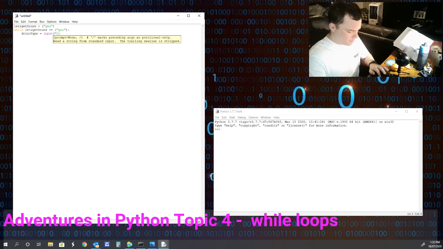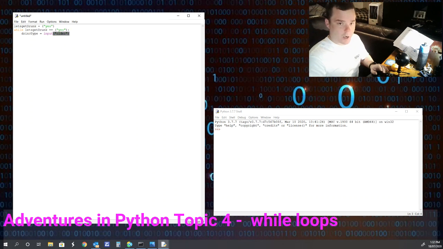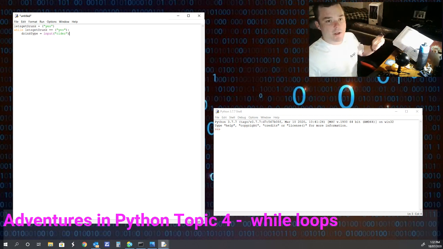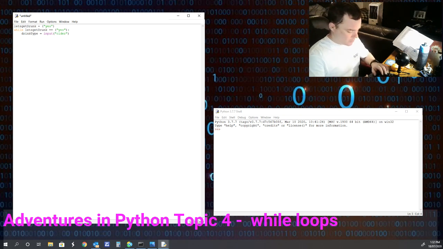Input equals cider. Now we do have to do another indent here as well. Actually, we have to do an if statement here. I do apologize. So let's go back here and do an if statement. So I'll change this into, well, drink type equals input.